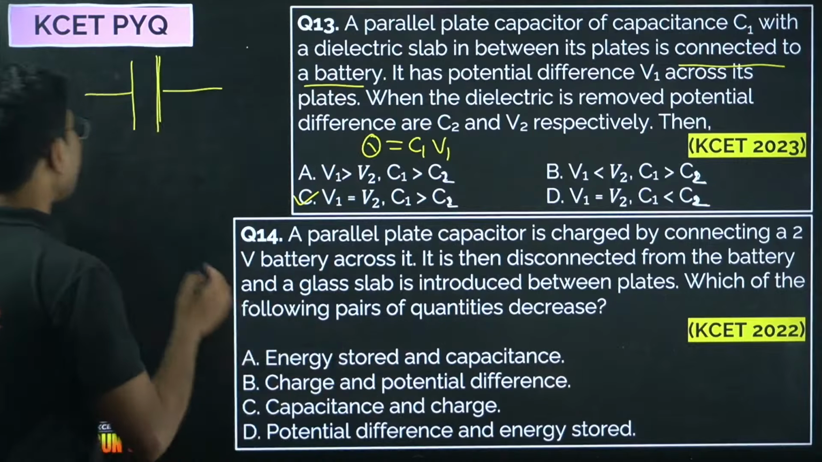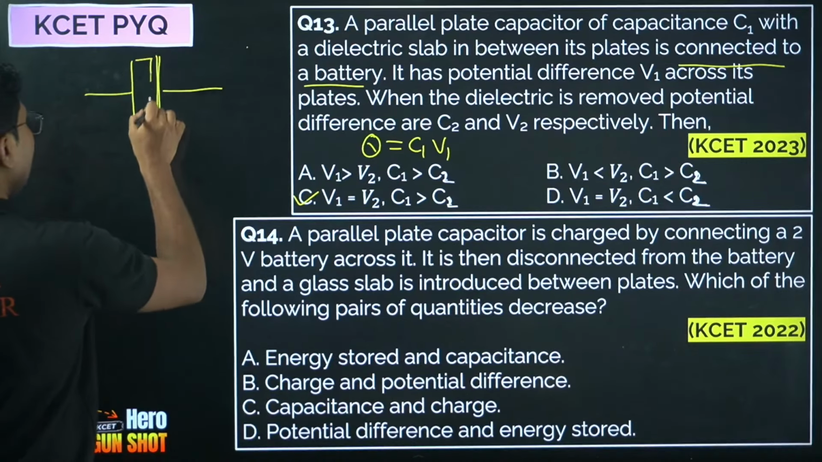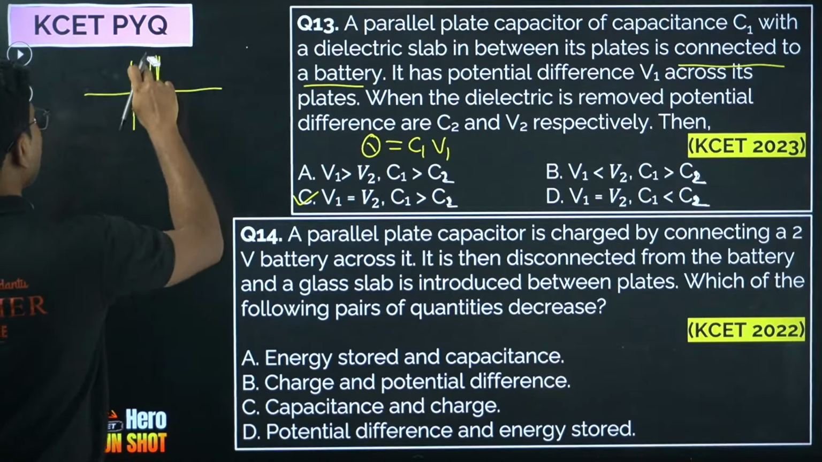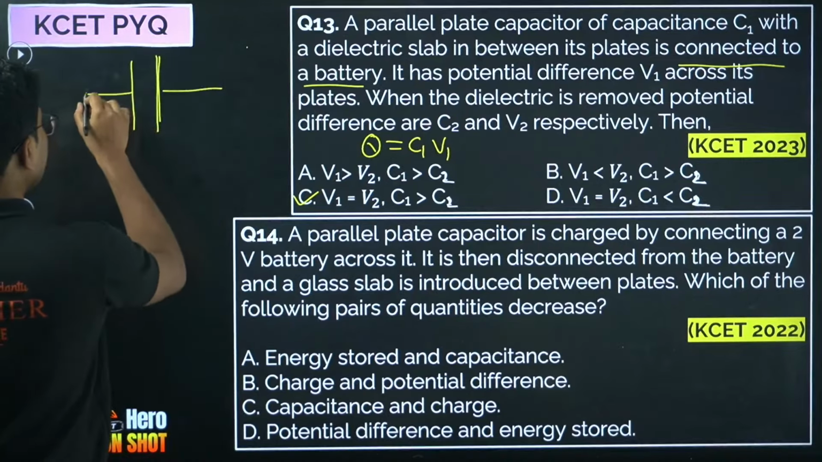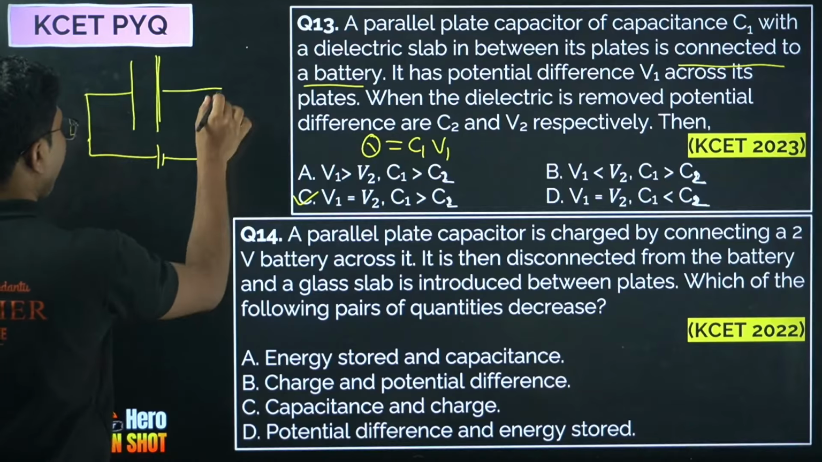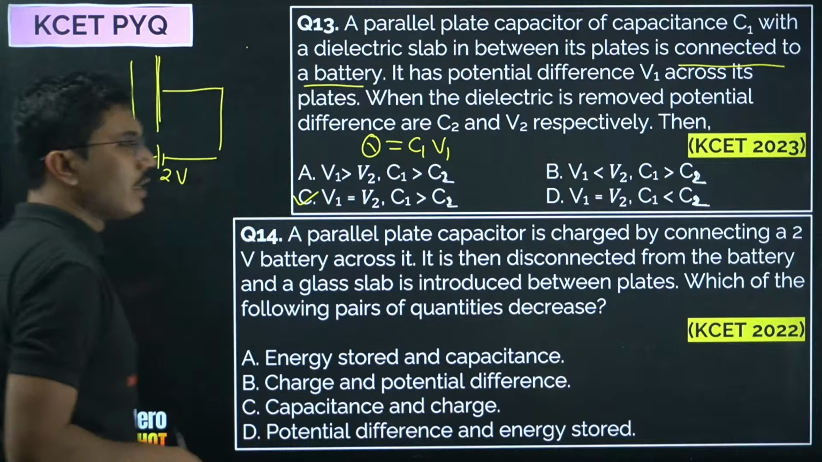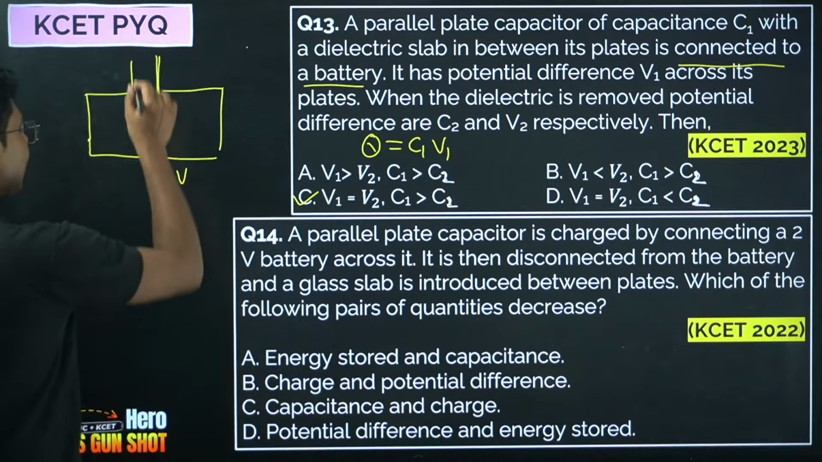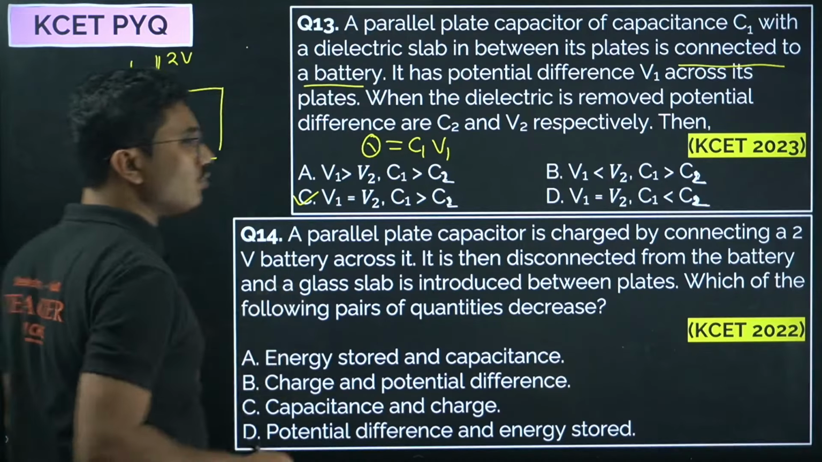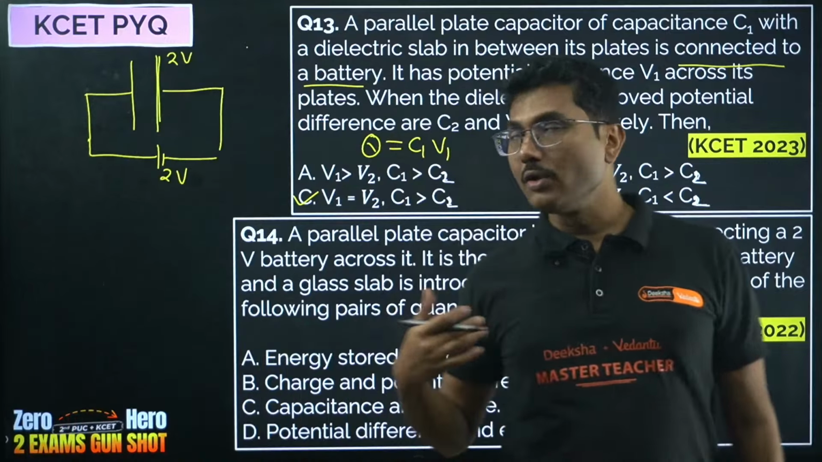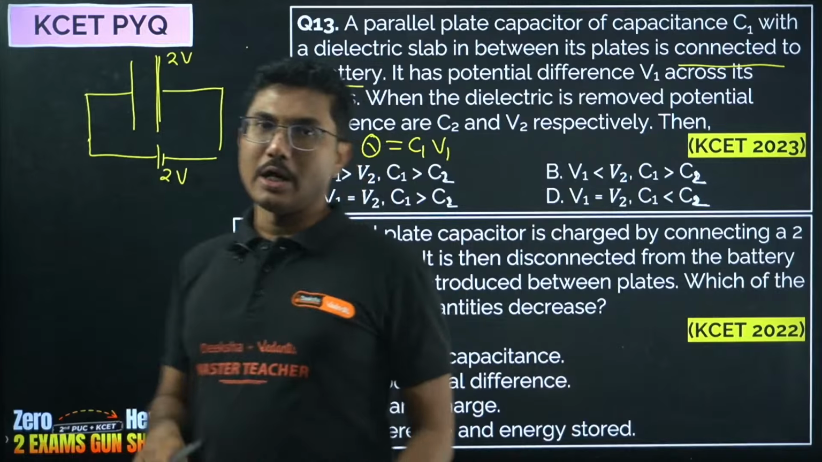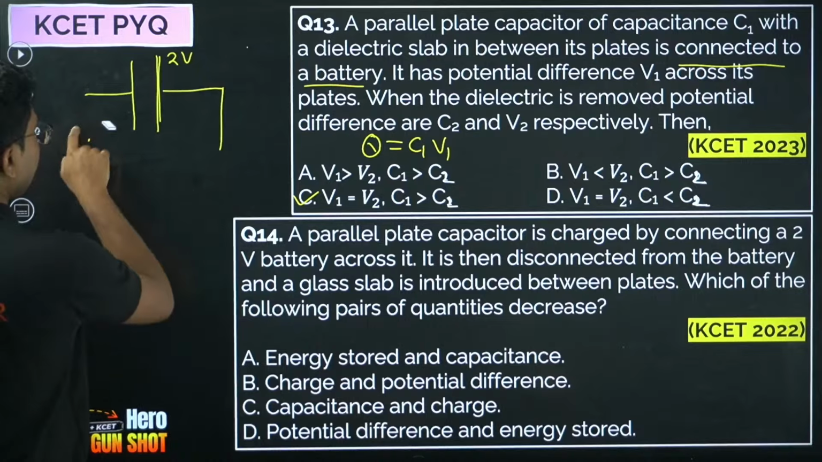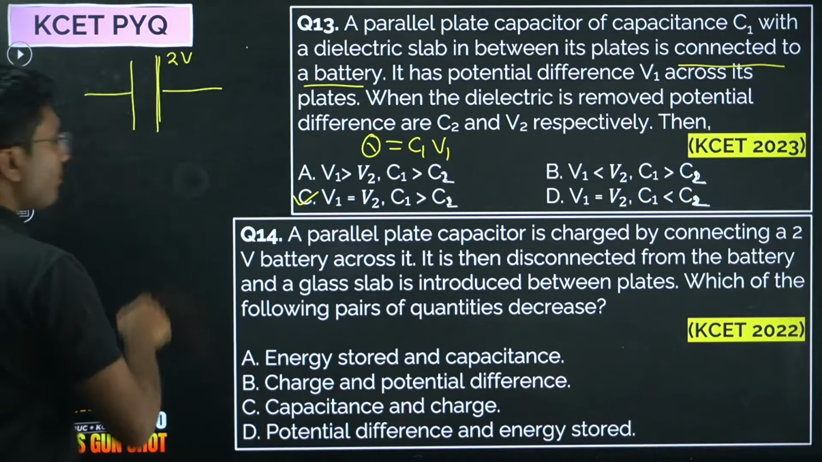Here we have capacitor plates, and initially it is only air. Now it is connected to a 2-volt battery. When you connect it to a 2-volt battery, the capacitor is charged fully to 2-volt potential. Now you remove the capacitor from the battery, so it is disconnected. The capacitor has a 2-volt potential.